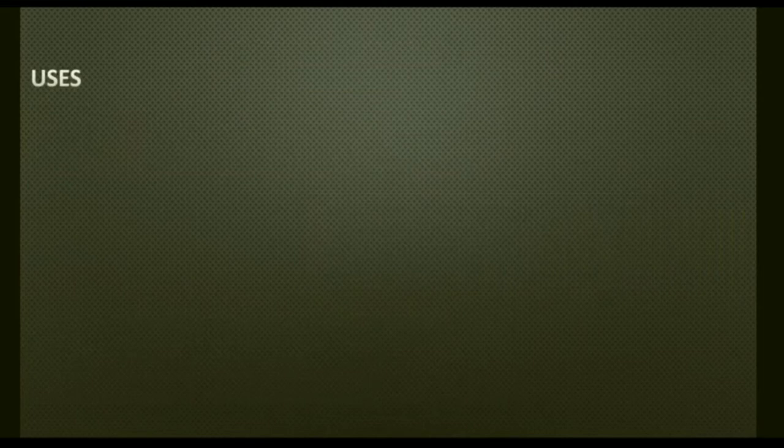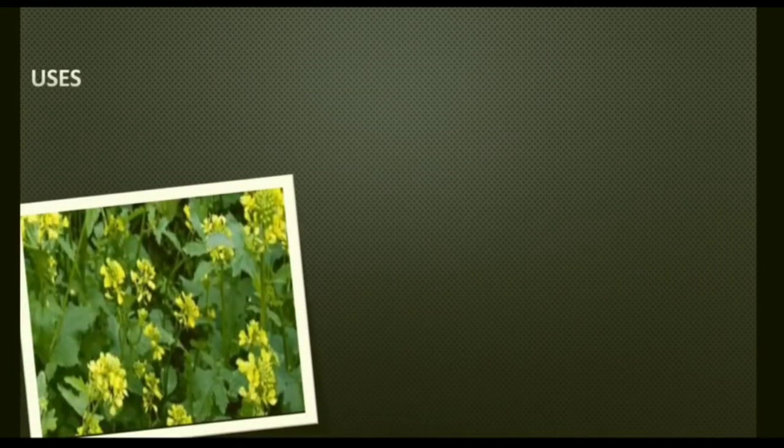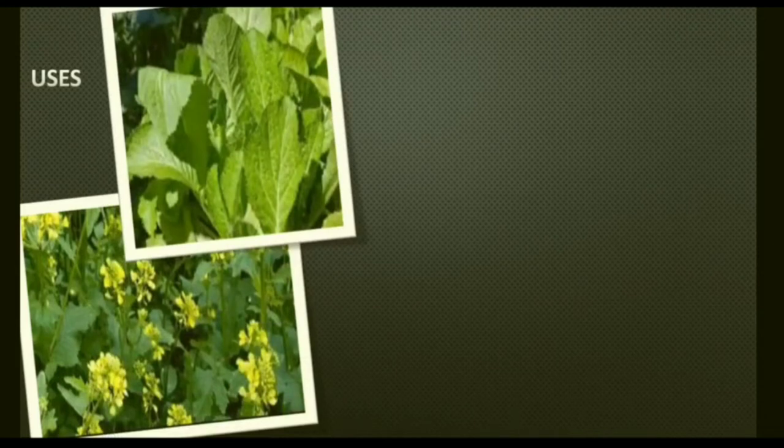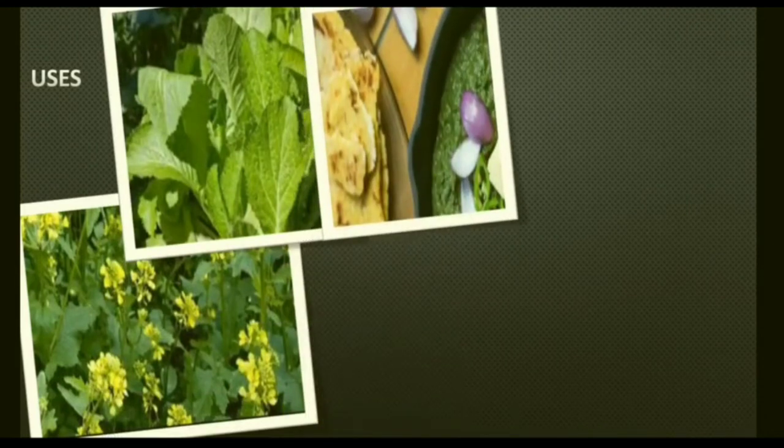Uses: this is the plant, you can see it has a yellow color flower. Before the yellow color flower comes, it can be used as a leafy vegetable. You have heard about the makki ki roti and sarso da saag, which is very famous in Punjab, which is made from this sarso.